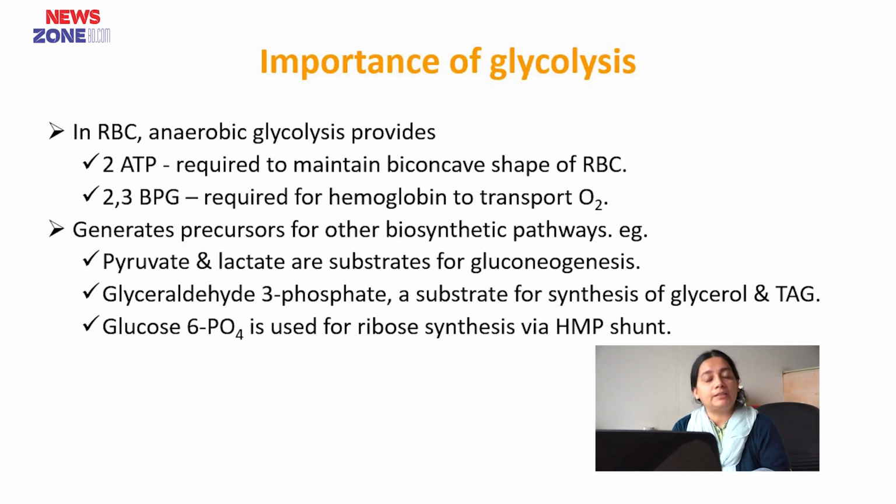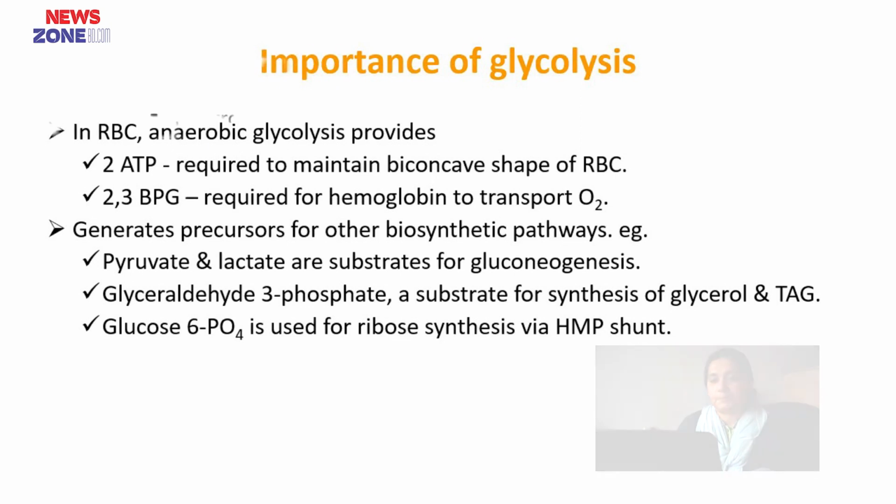That is why glycolysis is very important in RBC. It also generates precursors for biosynthetic pathways, for example, pyruvate and lactate are substrates for gluconeogenesis. Glyceraldehyde 3-phosphate is a substrate for synthesis of glycerol and triacylglycerol, and glucose 6-phosphate is used for ribose synthesis via HMP shunt.